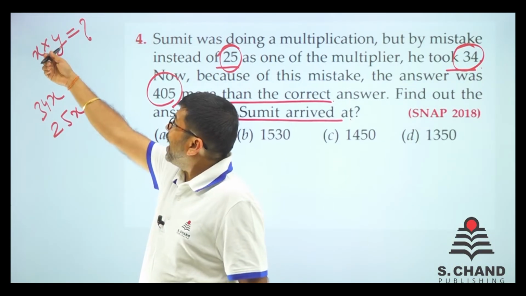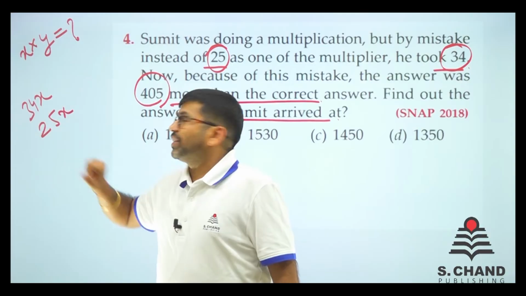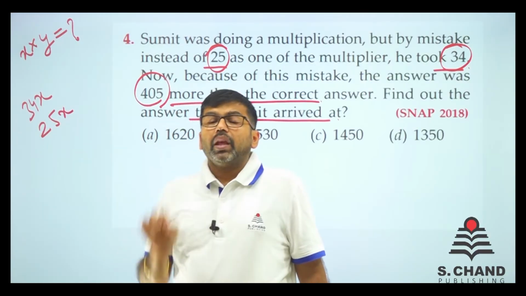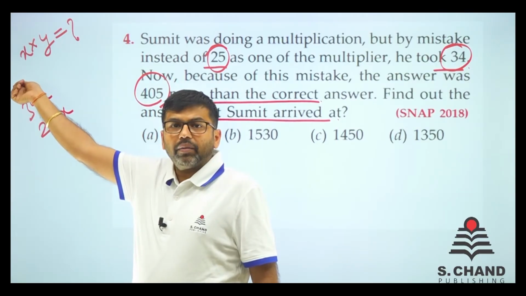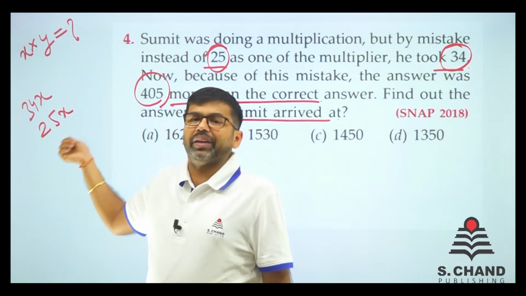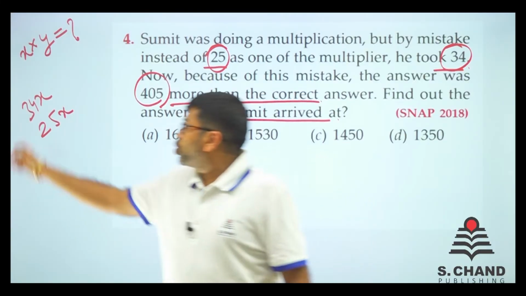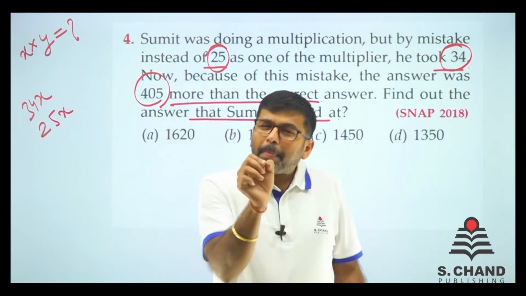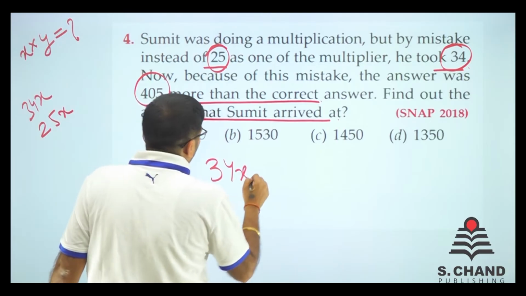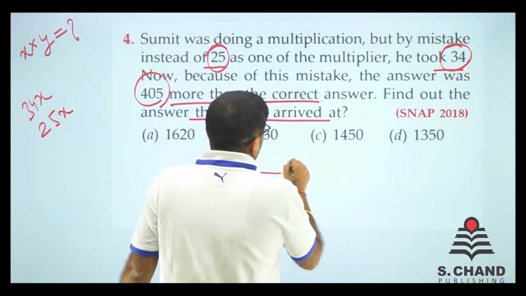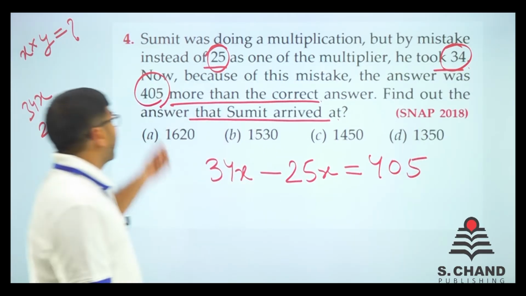So what we did, we took y as a multiplier that was mistakenly changed. First we took y as 34, once as 25, and the difference was 405, because each gives some answer, and that answer was 405 more. So the difference of the multiplications is 405, right? So we make an equation: 34x minus 25x is equal to 405. That is what is given, right?